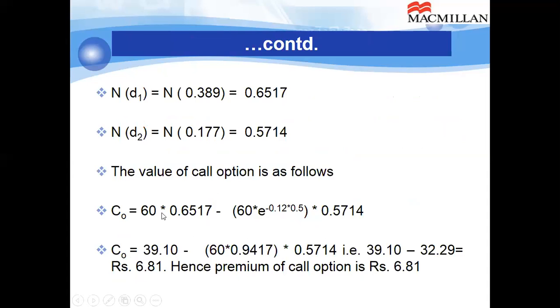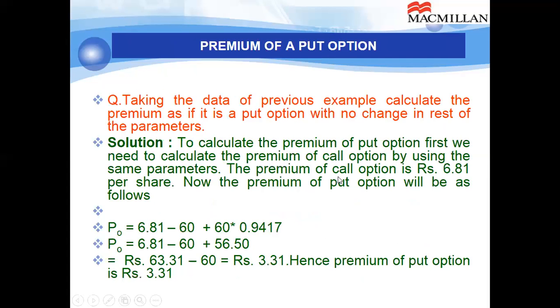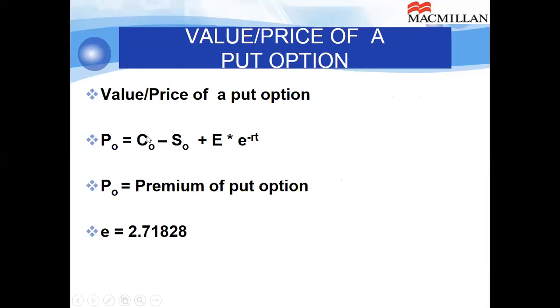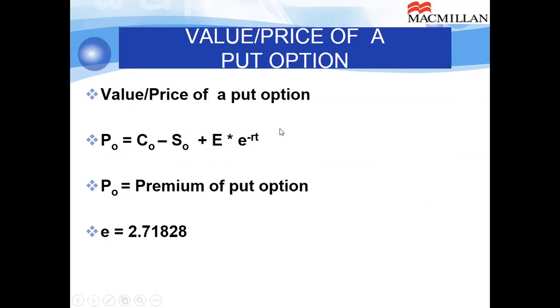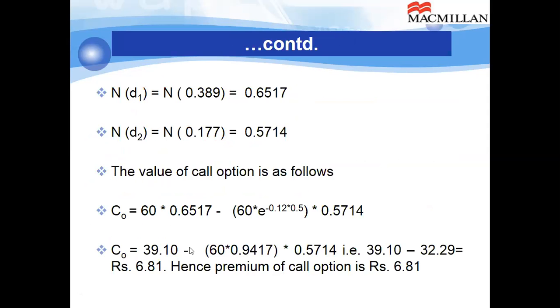C0 is equal to 60. Now let me take you back to the C0 formula. What was the C0 formula? There it is. C0 is S0 times ND1 minus E times e, this is the exponent function, raised to the power of negative RT, multiplied by ND2. So now we proceed further. C0 in this case will happen to be 6.81. That is the premium of the call option. You can refer to it conveniently to see how the calculation proceeds. You have to solve this equation only. So finally we get 6.81.